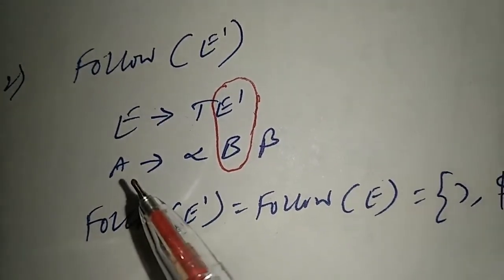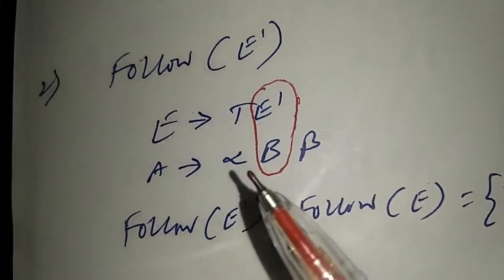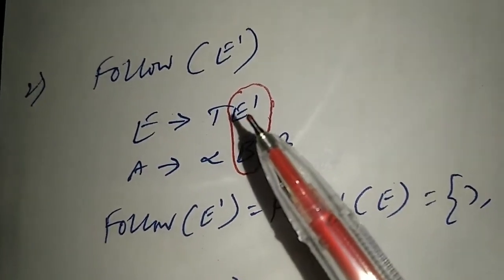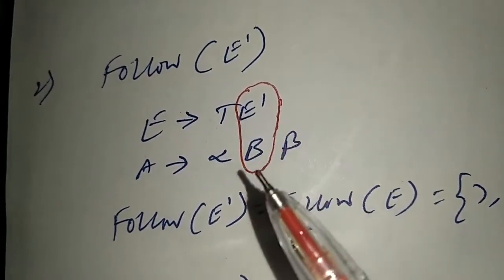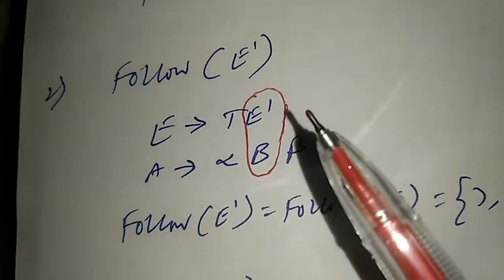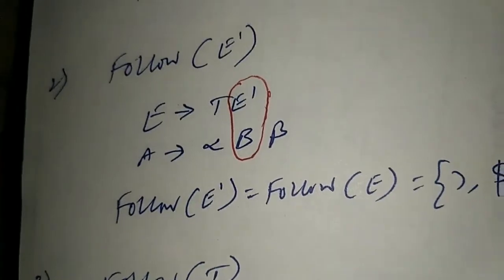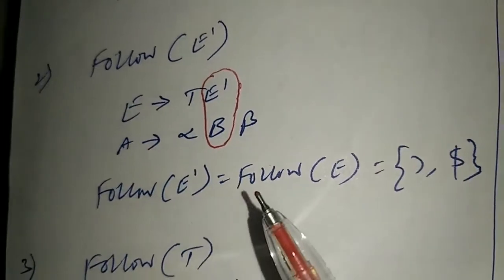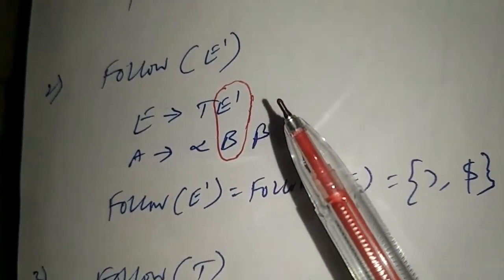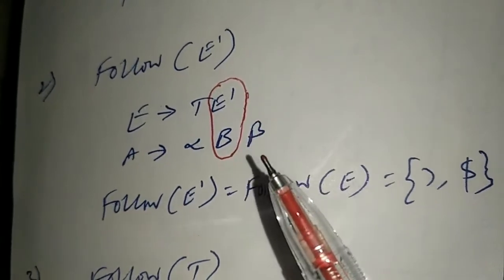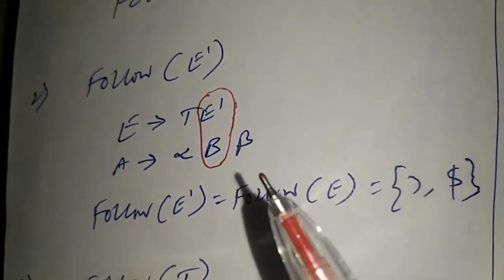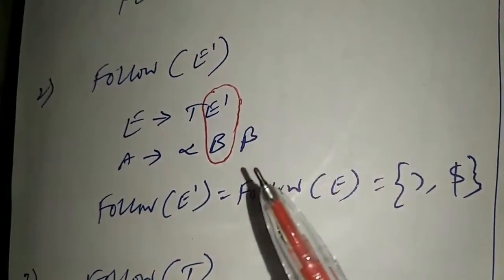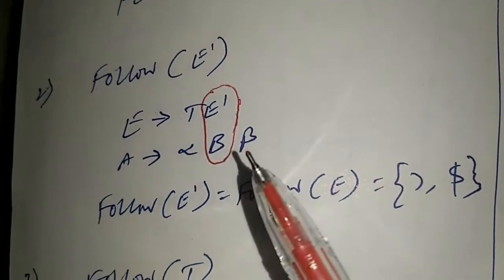Directly we go to the second rule. Here we have a production of the type A produces alpha B beta. Now make B point to E dash, because we are finding follow of E dash. And beta is nothing. Nothing means it can be epsilon. So now first of beta should be found out. First of beta is epsilon. So epsilon means we can't apply the second rule. In the second rule, we have to include only terminals. But here it is not there. No terminal is there. So now we have to move on to the third rule.